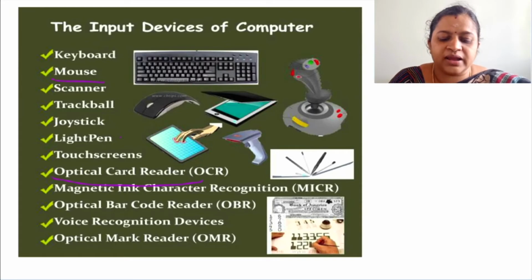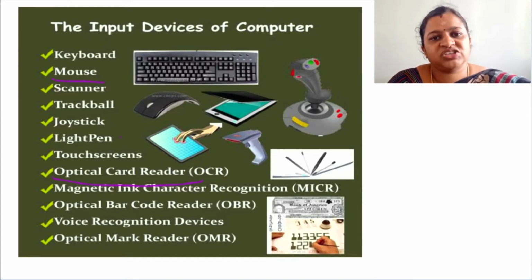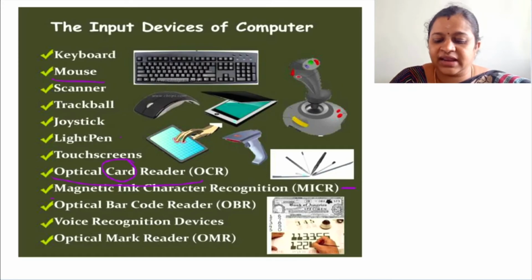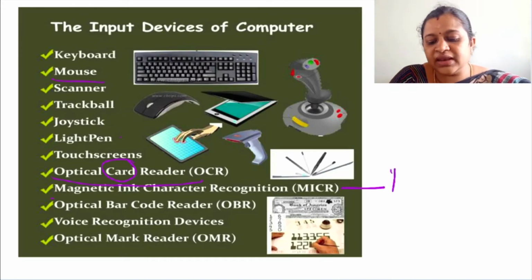Then optical card reader. So nowadays mainly we are using cards. Whenever we go for shopping, we will use either digital card or our ATM cards, debit cards, credit cards. So all those will be read by the optical card reader. Then magnetic ink character reader. This MICR code is used uniquely in banks.